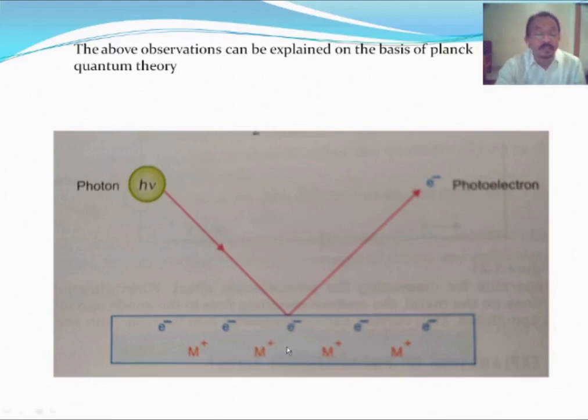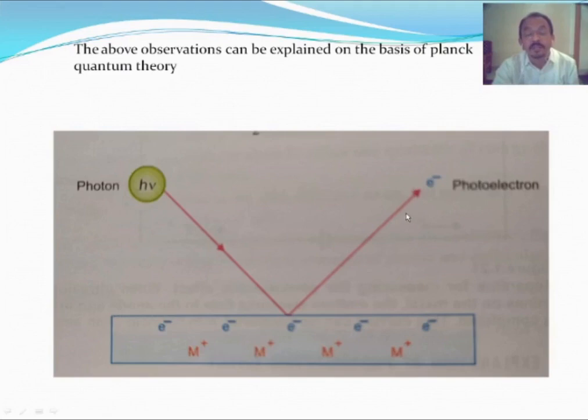Whatever remaining energy there is, is given to the electron in the form of kinetic energy. That means the total energy of the photon is partly utilized to overcome this force of attraction, and the remaining energy is given in the form of kinetic energy.